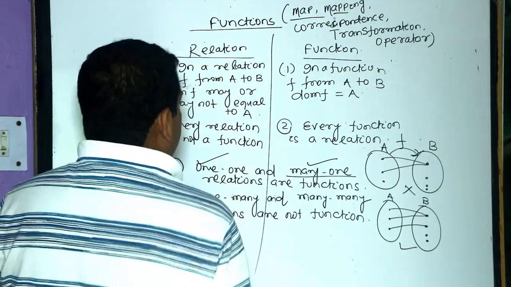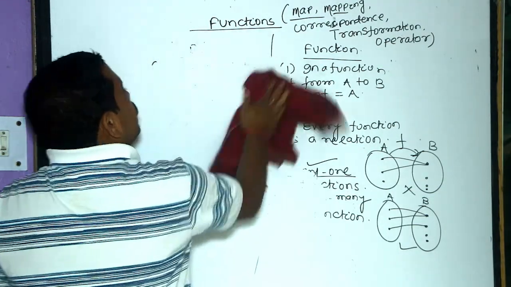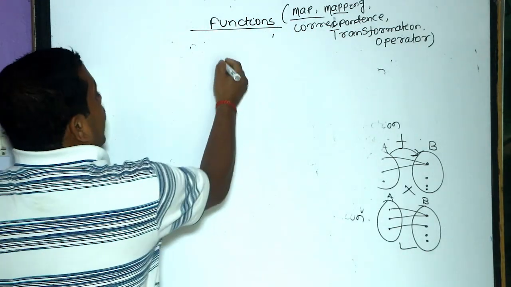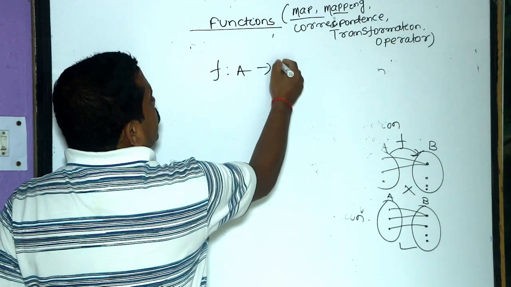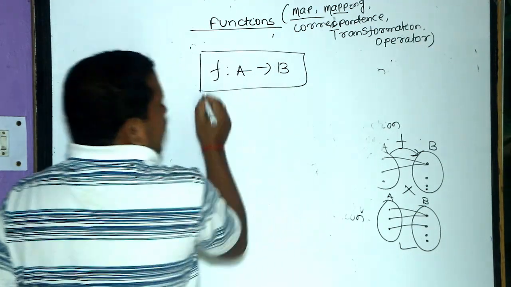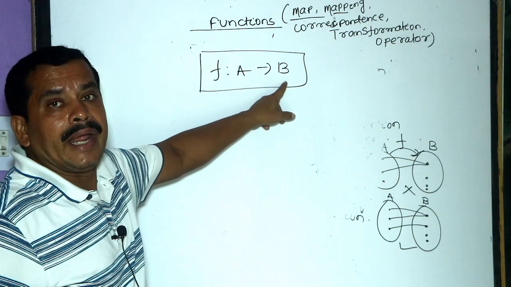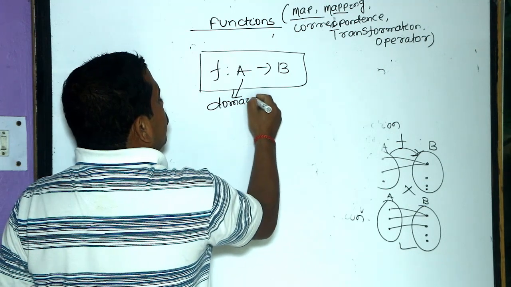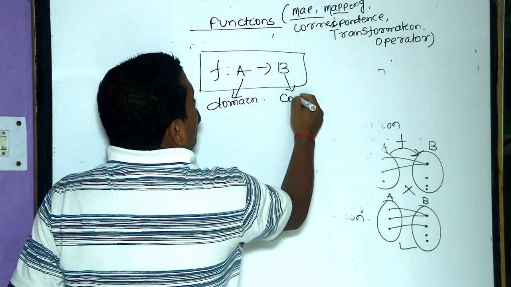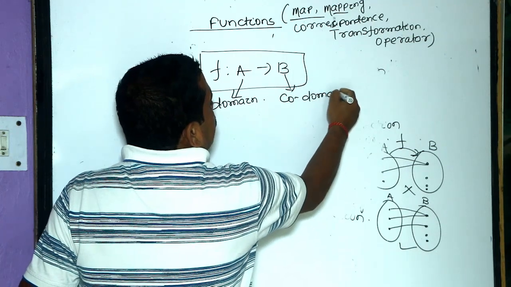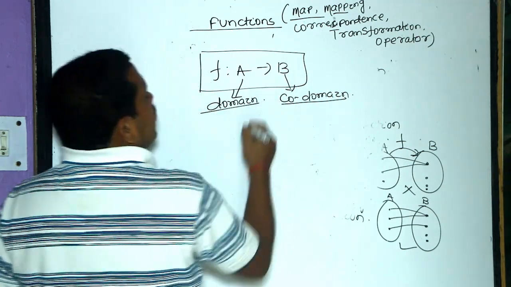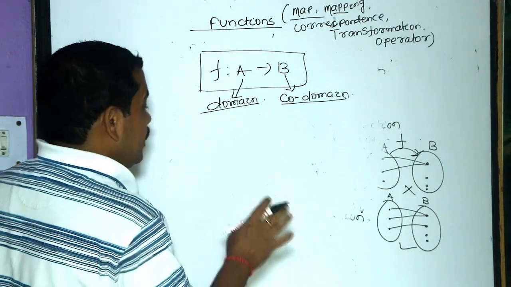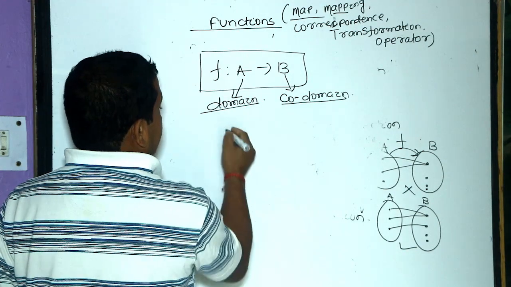And we denote the function from A to B as f: A to B. We read it as f is a function from A to B. Here A is the domain of the function and B is the codomain of the function. Codomain does not mean the range. That is the basic difference between the codomain and range.